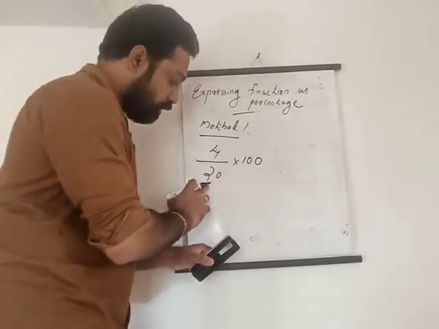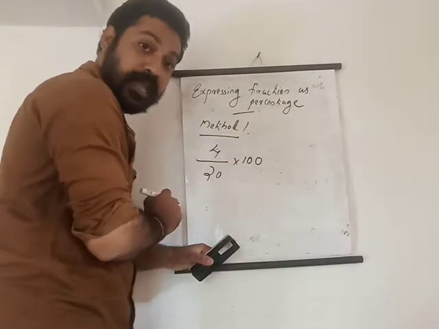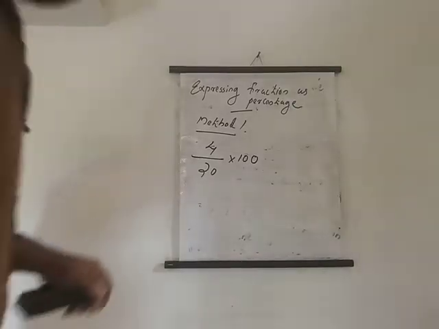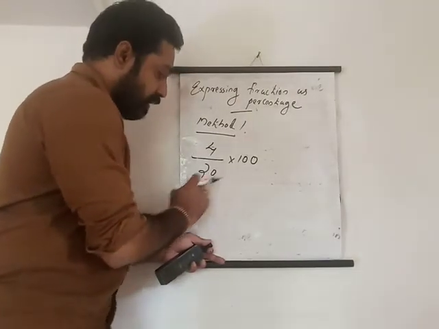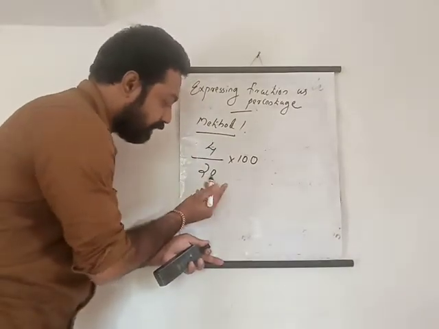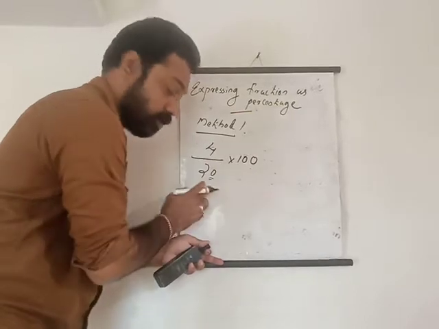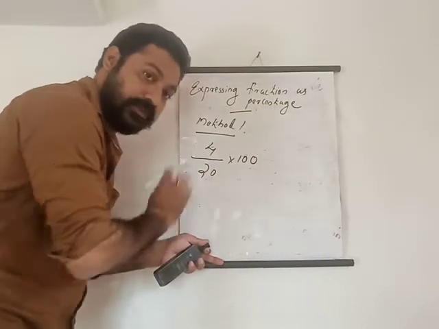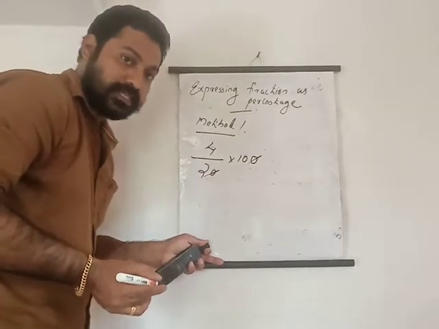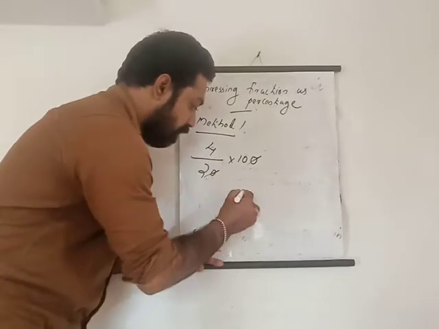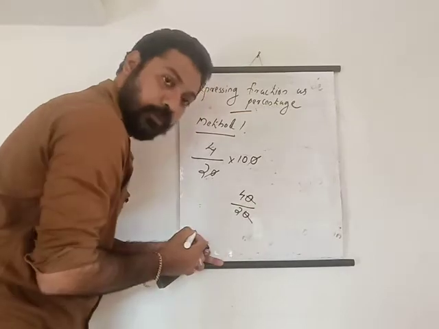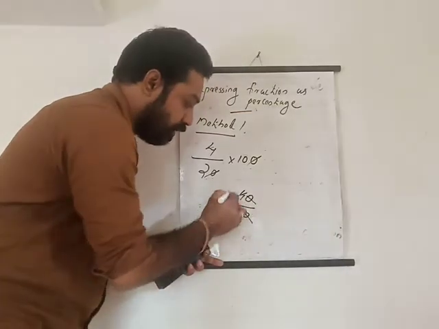You can see that 20 is in the denominator and 100 is in the numerator. When you multiply, you can simplify. In the denominator you can see a 0 is there, and in 100 a 0 is there too, so you can easily cut them. We are cutting this 0 and this 0. For example, if 40 by 20 is there, when you divide, you can cut it to 4 by 2. Understand? Then when you cut it, you will get a 1.